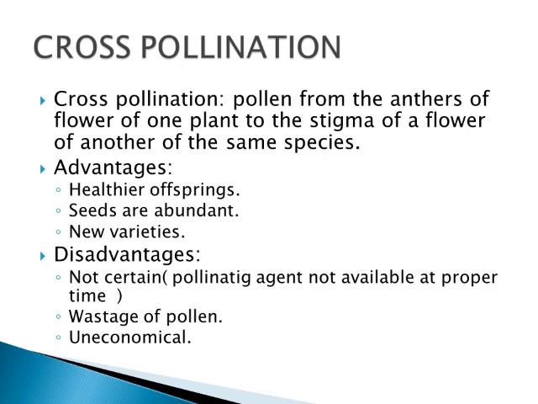Here, if you take advantages and disadvantages, the advantages: it's going to produce healthier offsprings because the reproduction is going to take place in different plants, and seeds are abundant. Then new varieties can be produced in cross-pollination because it's going to transfer the pollen from one plant to a different plant of the same species. So new varieties are produced. Next is disadvantages.